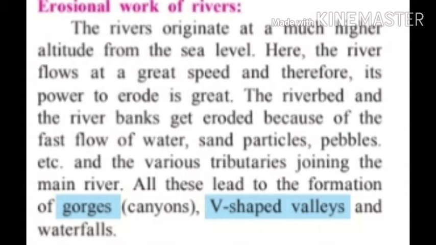As we know, rivers flow as per the gravitational force, slope of the land and velocity of the water. Velocity means speed of the water. As the rivers flow from the high altitude to the sea level, they flow with a great speed and therefore its power to erode is great.